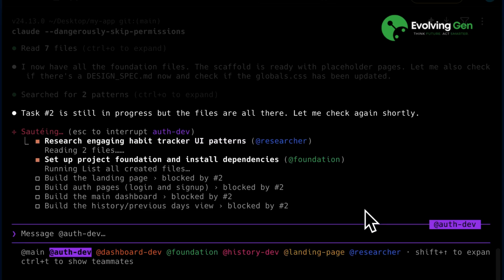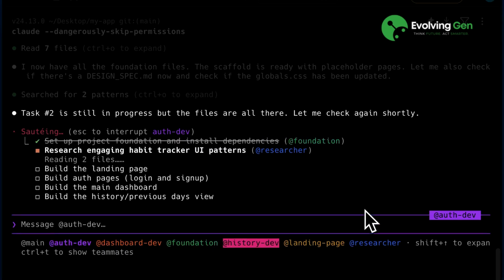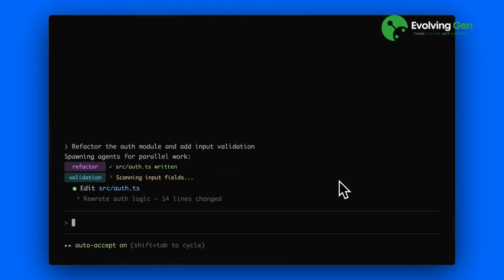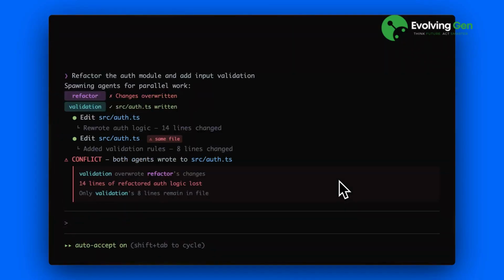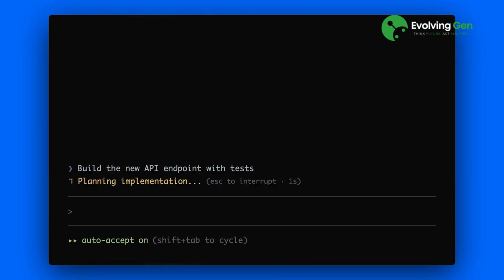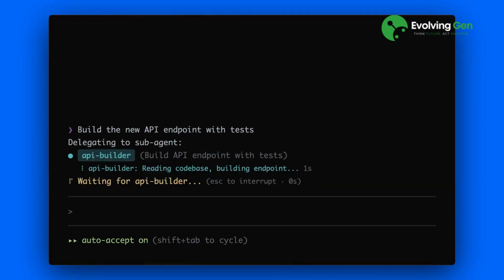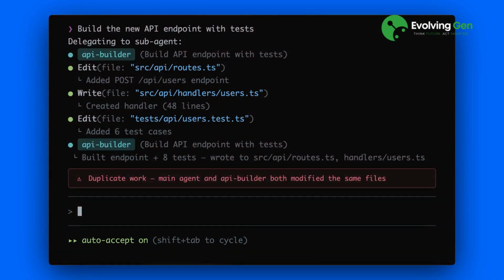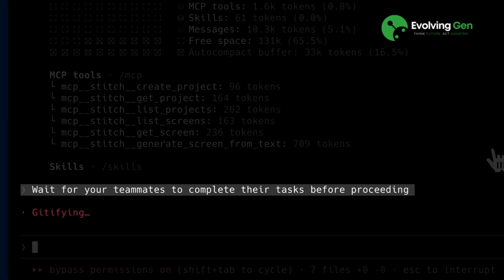Another thing to keep in mind is that each of these agents should be working on independent tasks from each other, because if they are editing the same file at the same time, it would create a conflict and might lead to overwriting the content. Aside from this, there were times when we found that the main agent would get impatient if any agent takes a long time to complete a task and start implementing the task itself instead of letting teammates complete it. So it's important to remind the main agent to wait for teammates to complete before proceeding.